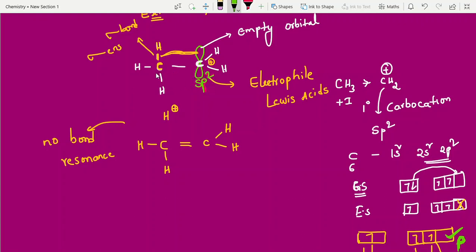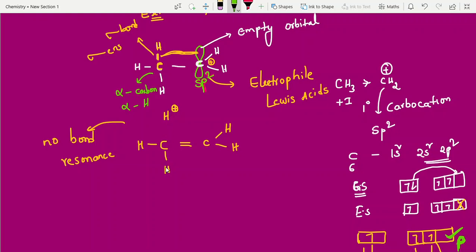The adjacent carbon, the very next carbon, we call it the alpha carbon. The hydrogens on this alpha carbon, we call alpha hydrogens. Why are alpha hydrogens required to show hyperconjugation? These alpha hydrogens give electrons, and in such a way it gets stable.